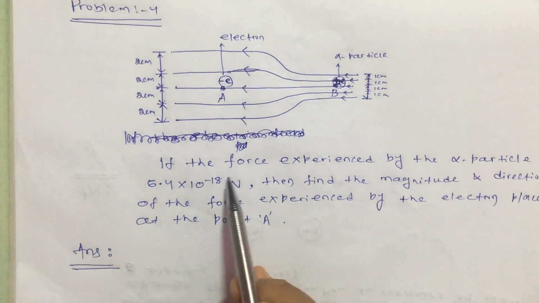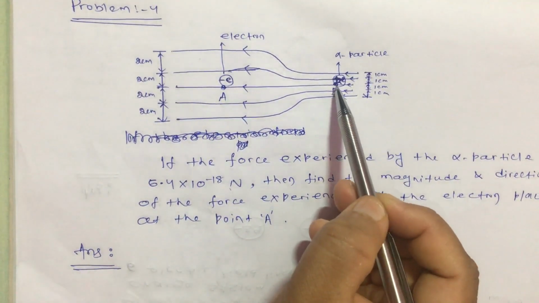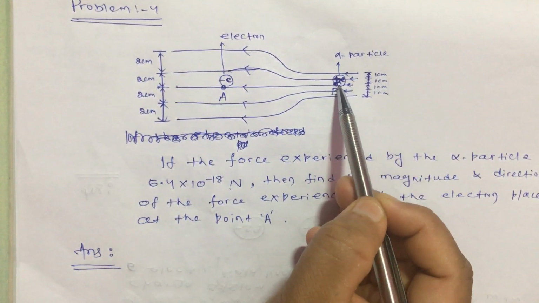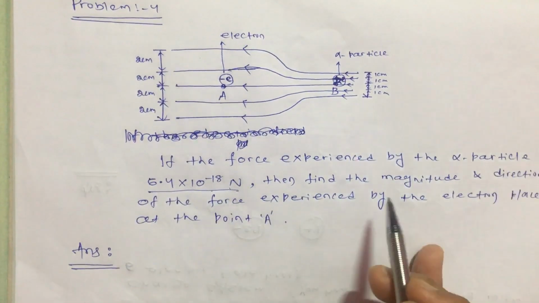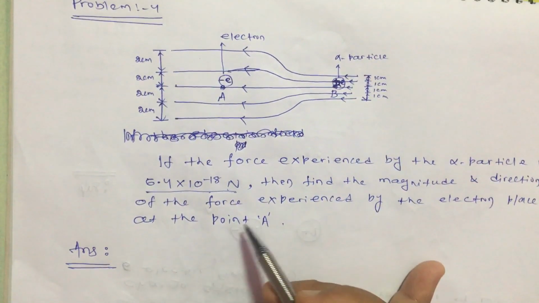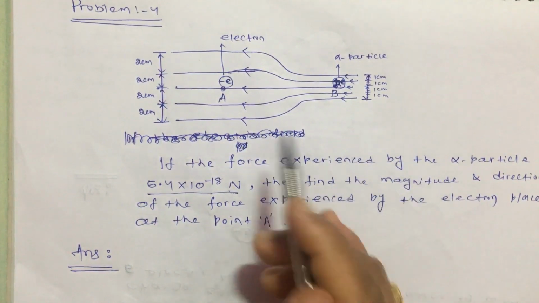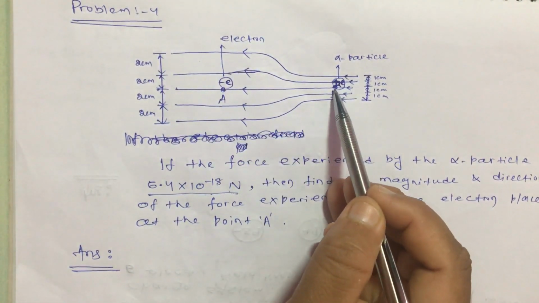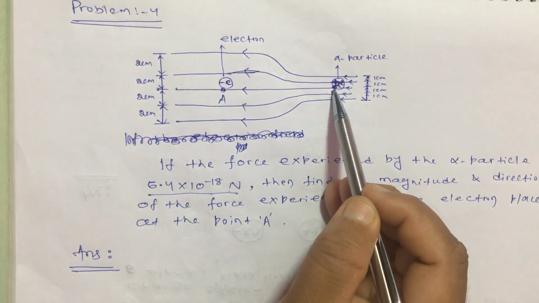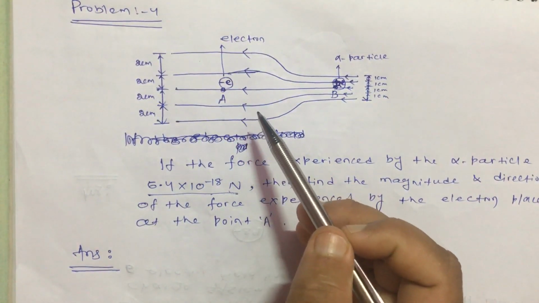If the force experienced by the alpha particle placed here is this much, as given, then find the magnitude and direction of the force experienced by the electron placed at the point A. The force on this alpha particle placed at B is given, and it is asked what is the force experienced by this electron at this point. Both the magnitude and direction we have to find.